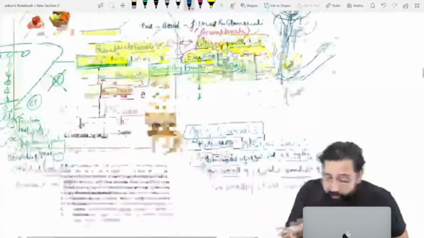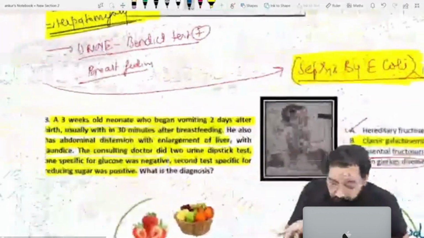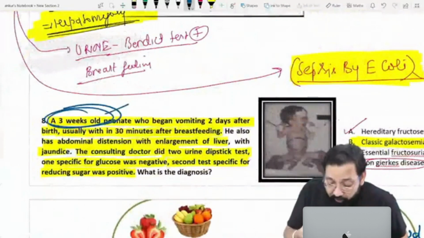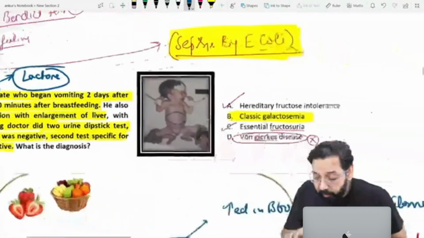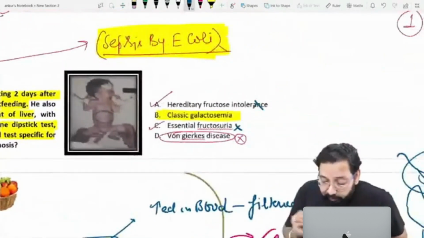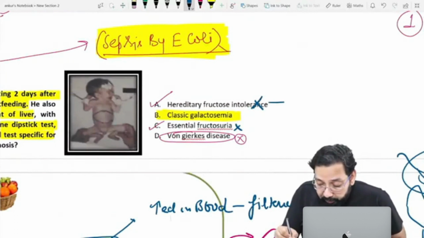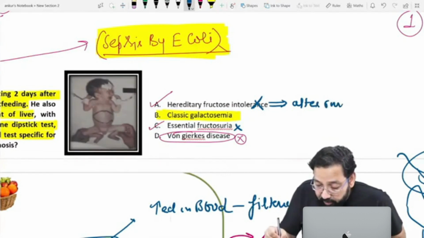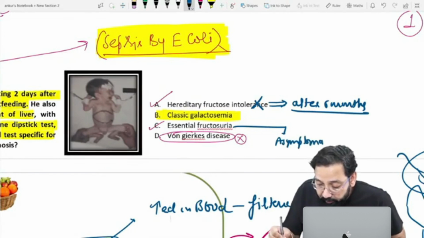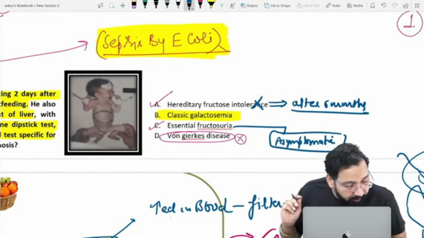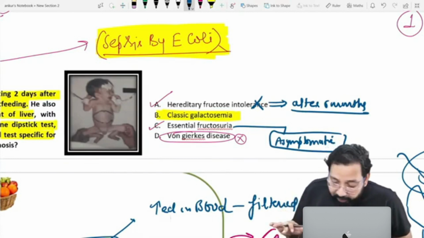If the question says a 3-week-old patient is taking only lactose, there is no fructose exposure, so it can't be these two, because fructose patients present usually after 6 months. Even in essential fructosuria, the patient is asymptomatic. Clear?